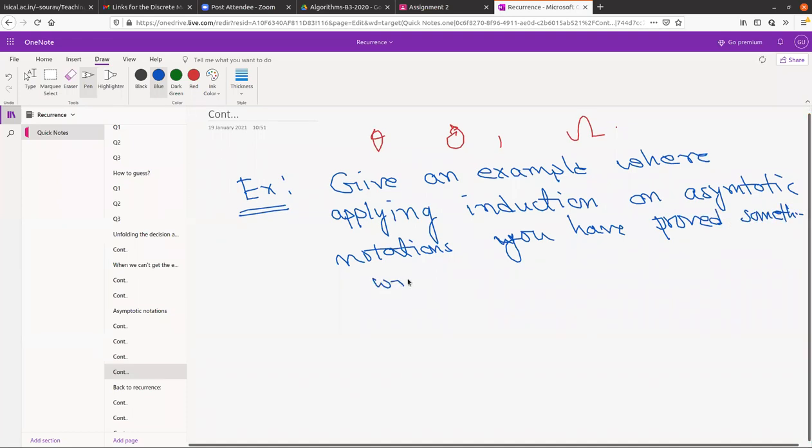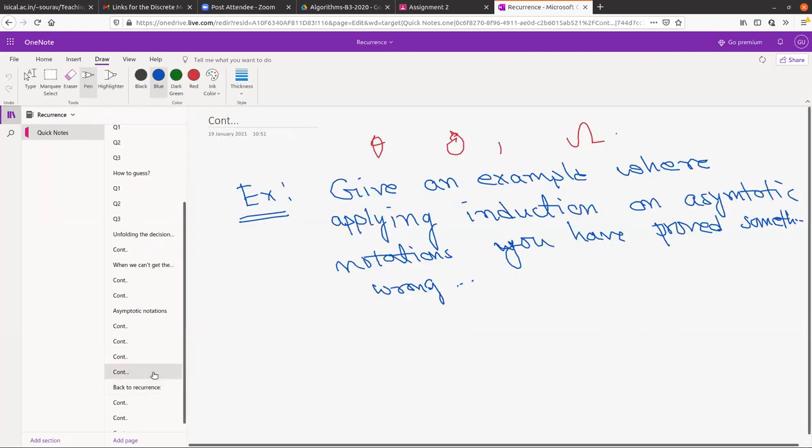In the next class, anyone who is taking the class, or possibly the sir, will come, and you can ask about that example. If you have solved it by yourself, that is fine.